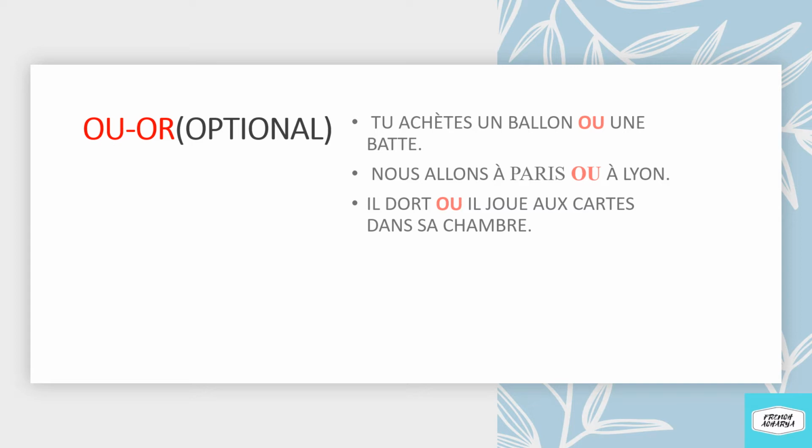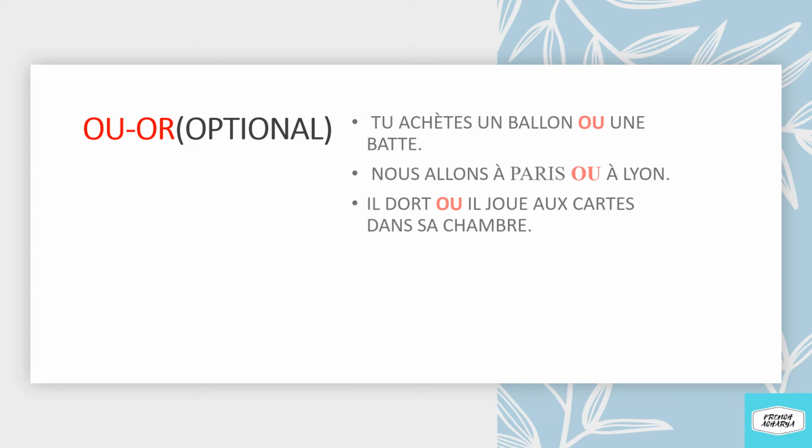Nous allons à Paris ou à Lyon. We are going to Paris or to Lyon. So here ou, the conjunction which means or, is connecting Paris and Lyon. Now the third example is il dort ou il joue aux cartes dans sa chambre. He is sleeping or he is playing cards in the bedroom.